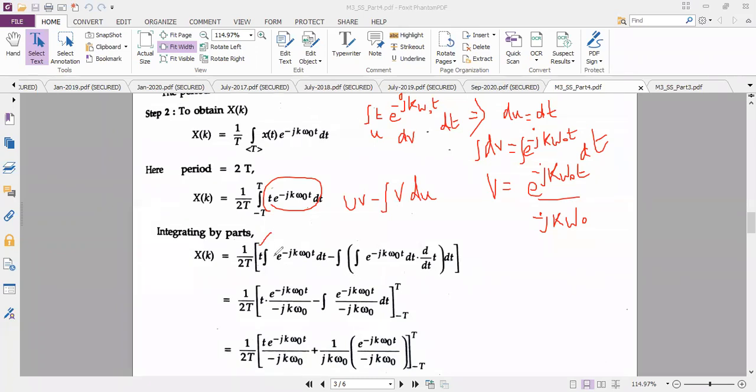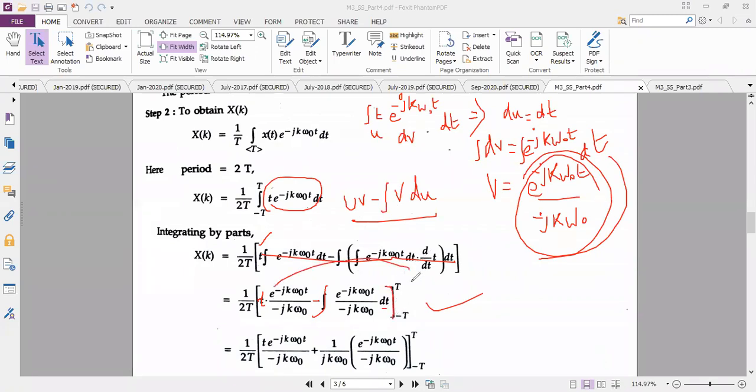You try by yourself. I think this first line is not required. See the second line only, as per our formula we need to substitute. U is t into v. V is the term which I have told just now: e power minus jk omega naught t divided by minus jk omega naught, minus the integral of v du. So you know which is v again. Du is dt. The limits for the first term, I have to substitute minus T/2 to plus T/2, and even after integrating the second term, I have to substitute minus T/2 to plus T/2.